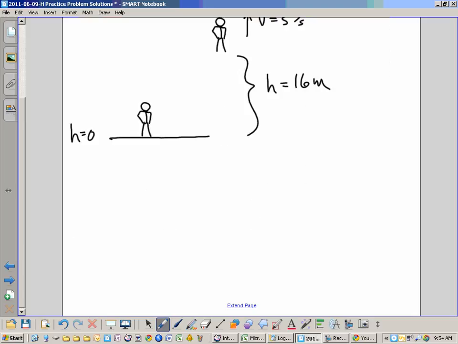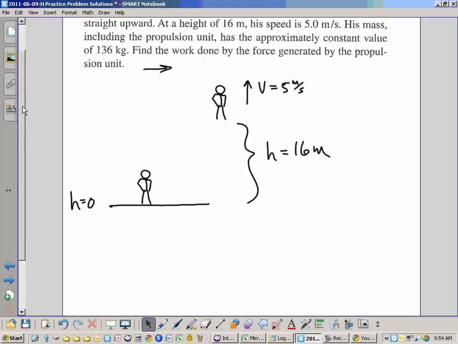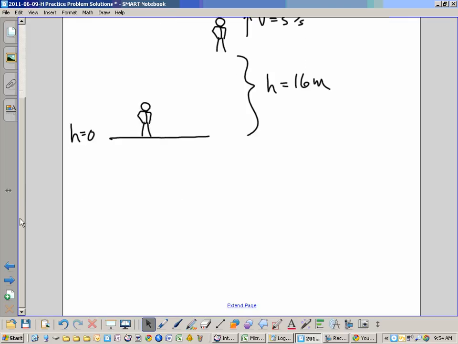So are only conservative forces working, or are there any non-conservative forces working? The propulsion is non-conservative, but we also have gravity. Now we have a certain amount of energy at the bottom, our energy budget, but our budget changes because we have income. What is the income, metaphorically? How about the work done by the propulsion unit? That increases the amount of energy we have in our system.